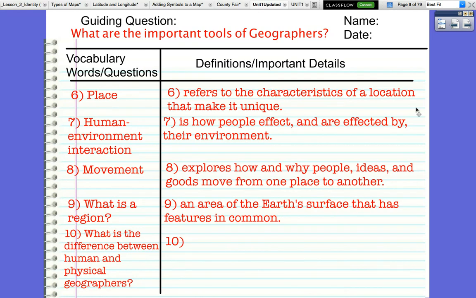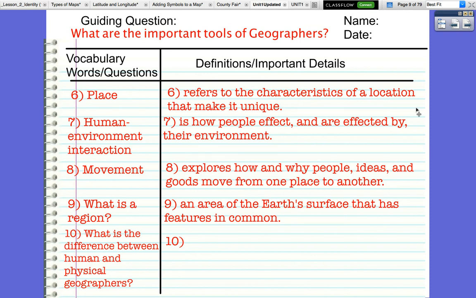Movement explores how and why people, ideas, and goods move from one place to another. So this isn't just people moving from country to country, but this is ideas moving from country to country. So like the spread of democracy, or Korean pop music being popular in the United States, or when you look on the tags of your clothes, seeing that they were made in different countries. So movement looks at how people and ideas and goods move from one place to another and how that affects the spread of culture and the development of culture.